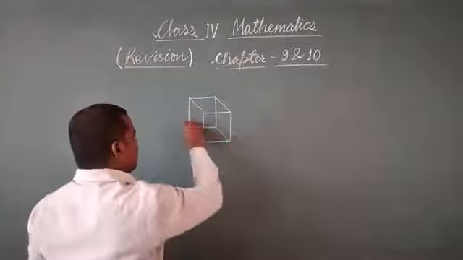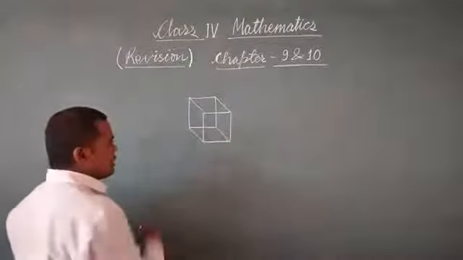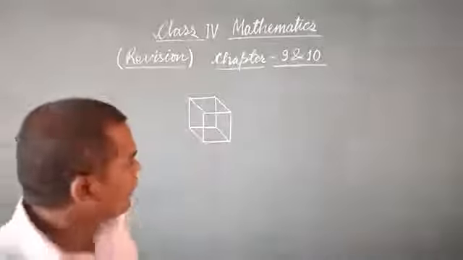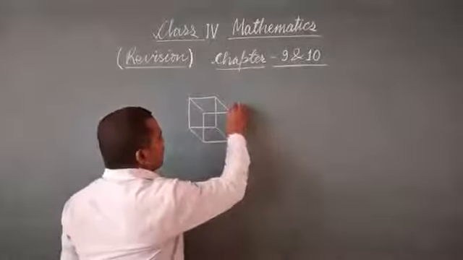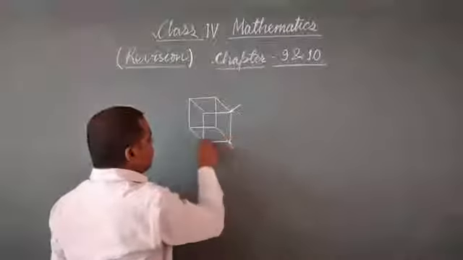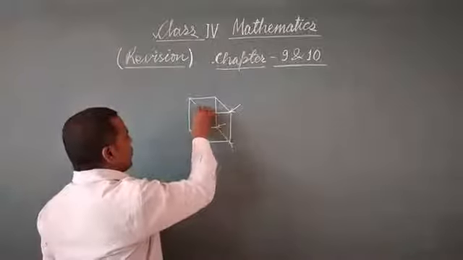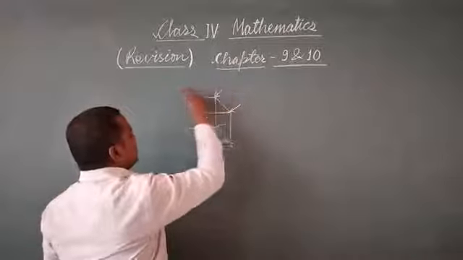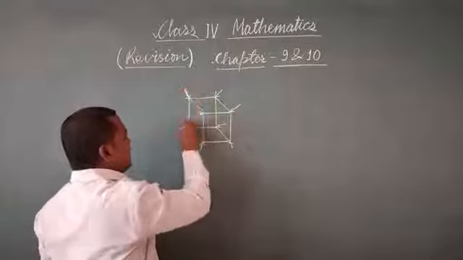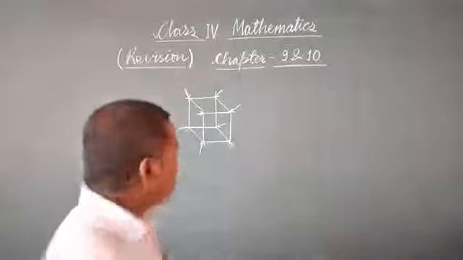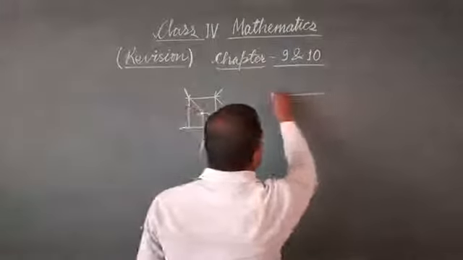In this we have to read about the faces, the corners and edges of the cube. Here is one corner, 2, 3, 4, 5, 6, 7 and 8. So there are 8 corners in a cube. Similarly, there are 8 corners in a cuboid.